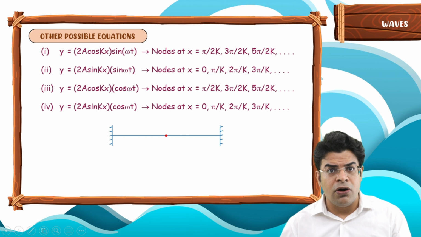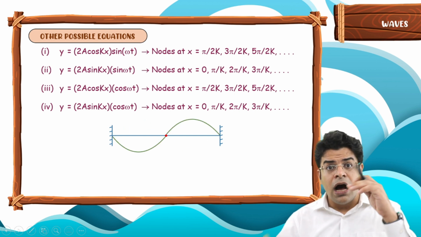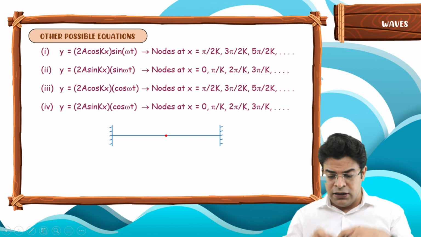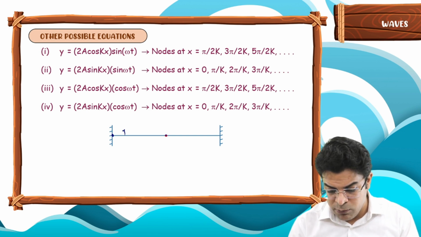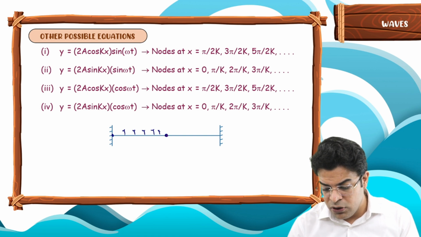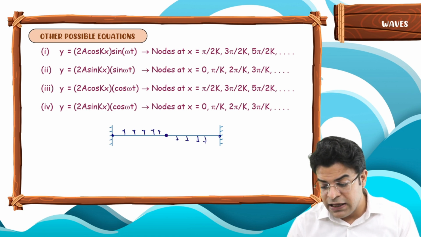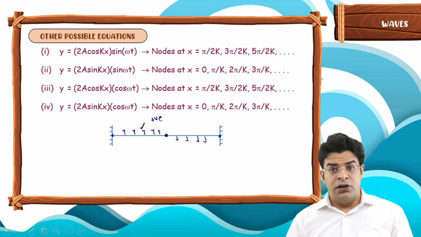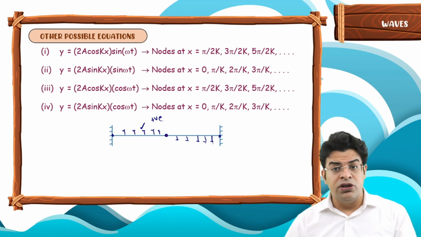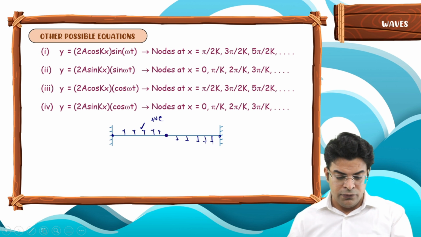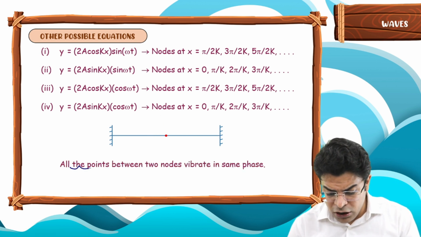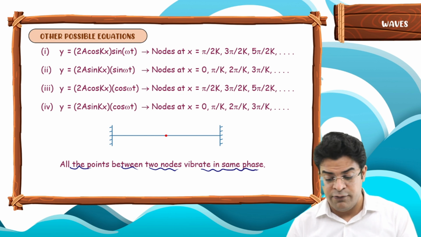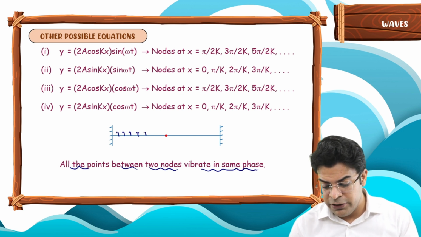Moreover, all the particles on two different sides of a node are out of phase. The particles between the fixed wall and this node start moving up, while the particles between the node and the other fixed point start moving down. So they have a phase difference of pi. These are starting from the mean going towards the positive extreme. These are starting from the mean going towards the negative extreme. So we say that all the points between two nodes vibrate in the same phase.